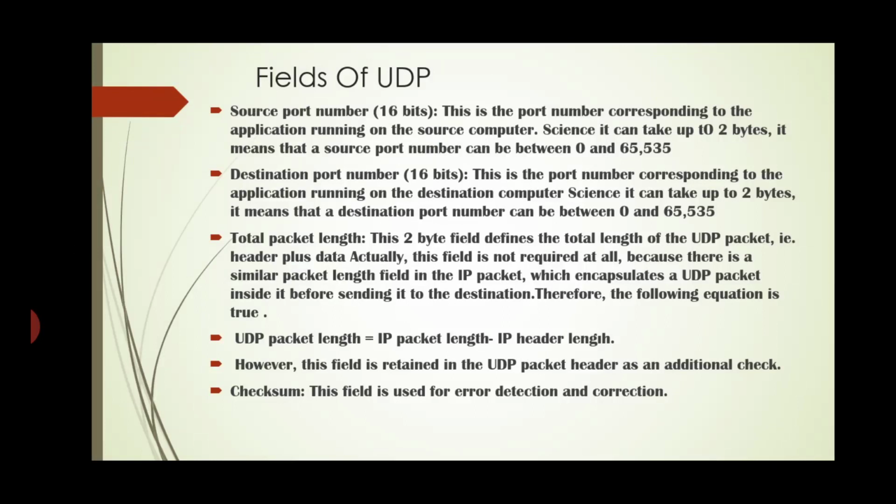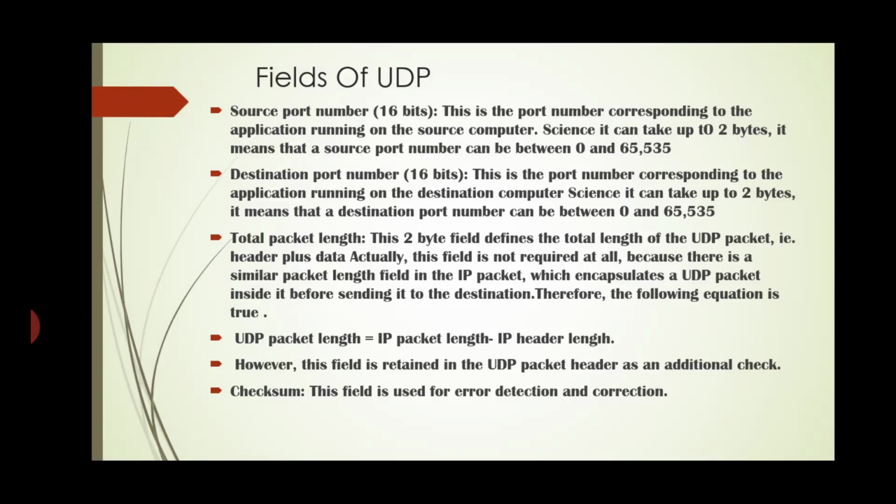First is the source port number, which is a 16-bit field. It holds the port number corresponding to the application running on the source computer. Since it can take up to 2 bytes, a source port number can be between 0 and 65,535.